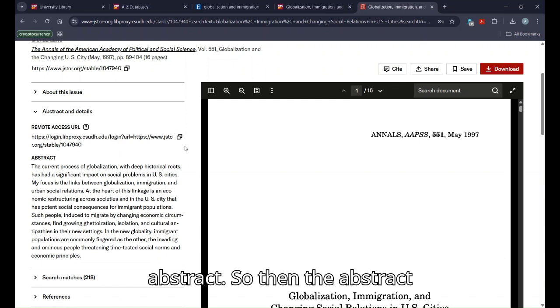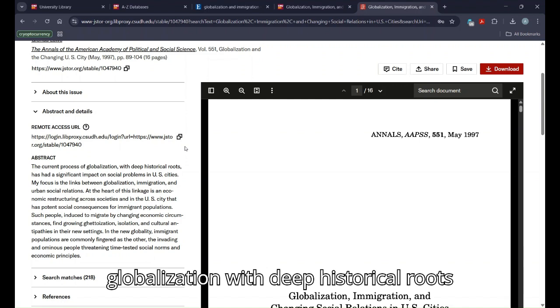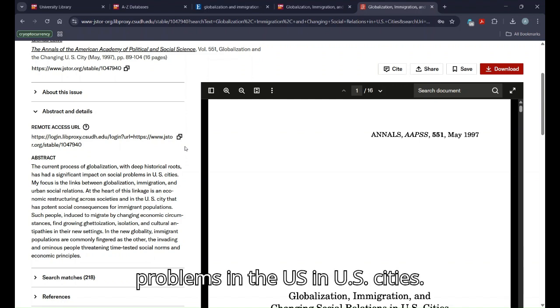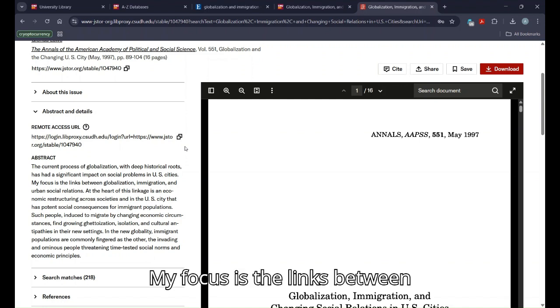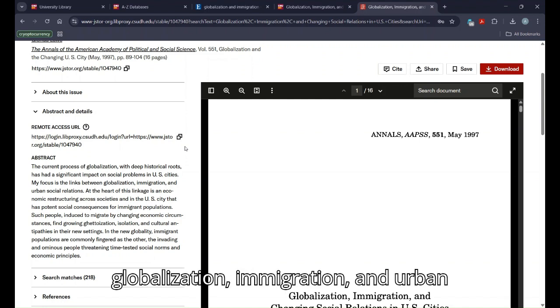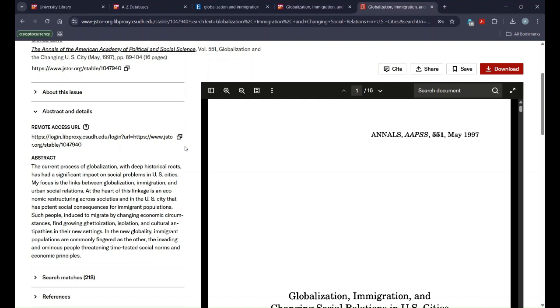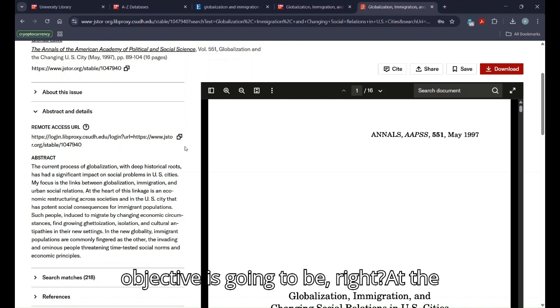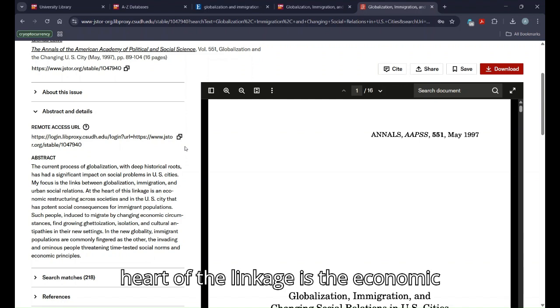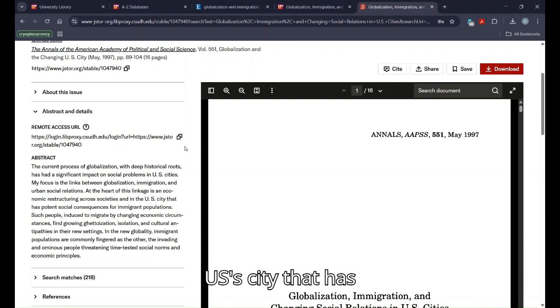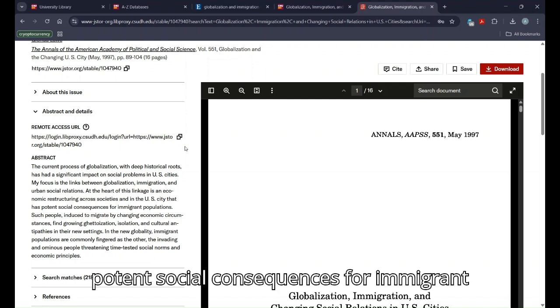So then the abstract reads: the current process of globalization with deep historical roots has had a significant impact on social problems in the US cities. My focus is the links between globalization, immigration, and urban social relations. So she's telling you what her topic is and what her objective is going to be, right? At the heart of the linkage is the economic restructuring across societies and in the US's city that has potent social consequences for immigrant populations.